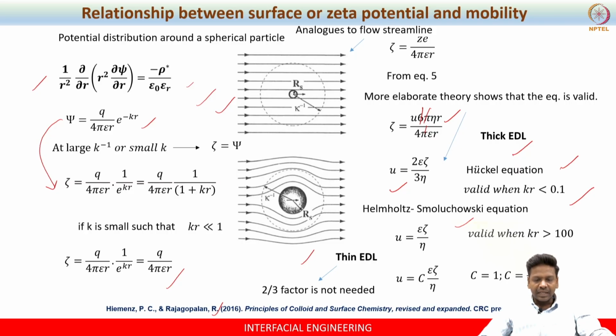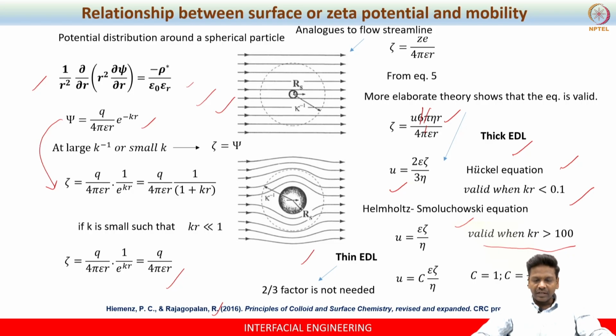Now this is the case when a thin electrical double layer is assumed. In that case this 2 by 3 factor is not coming. So the 2 by 3 factor vanishes, so you will only have 1. This is valid for kr greater than 100. In one case you have the equation for kr less than 0.1, in another case you have the equation for kr greater than 100.